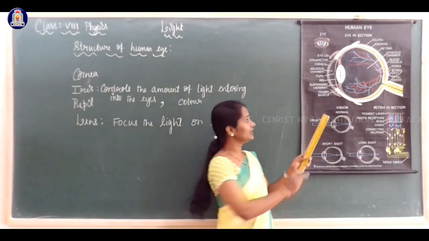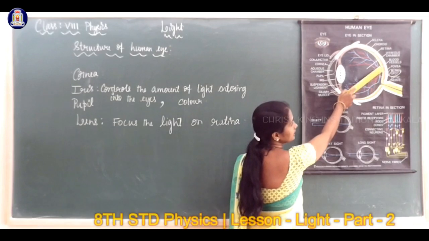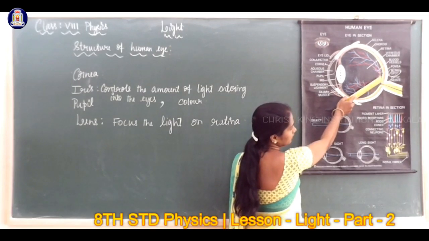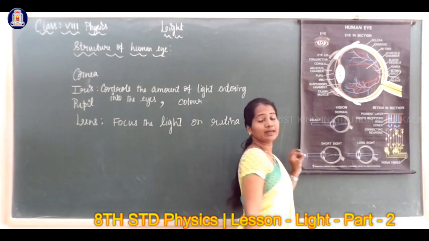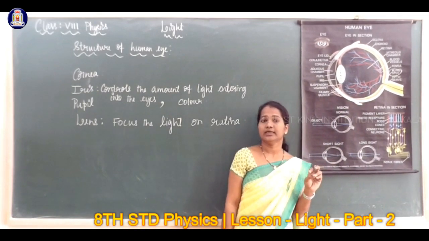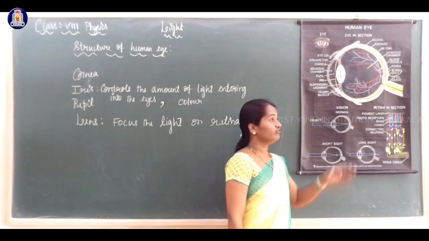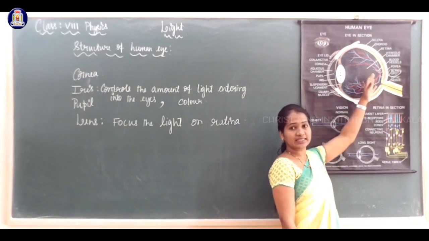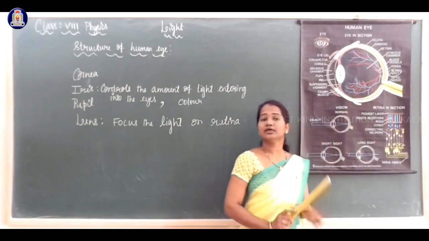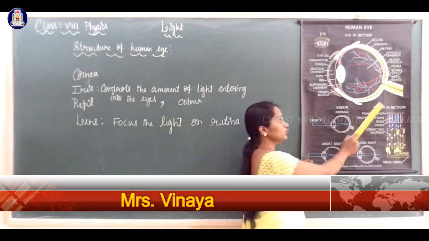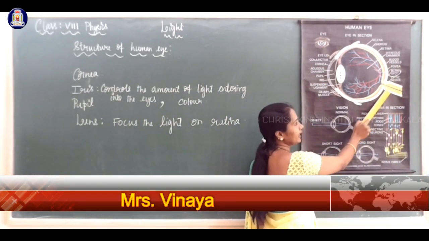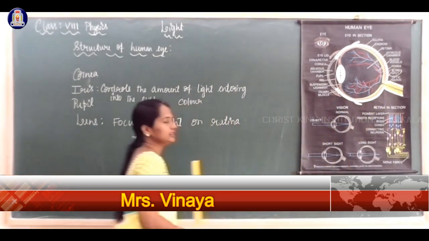This retina has a number of nerves. You can see smaller lines here, they are the nerves. The sensations felt by these cells are sent to the brain through these nerves. They are called optic nerves.